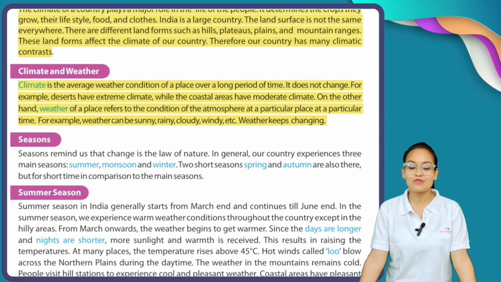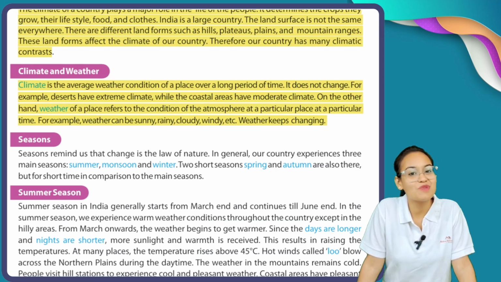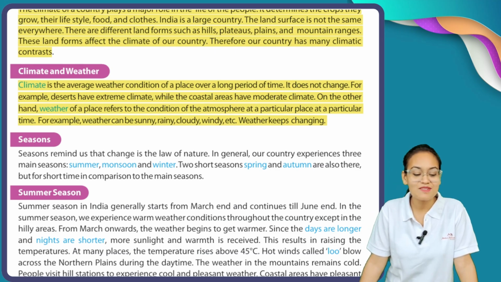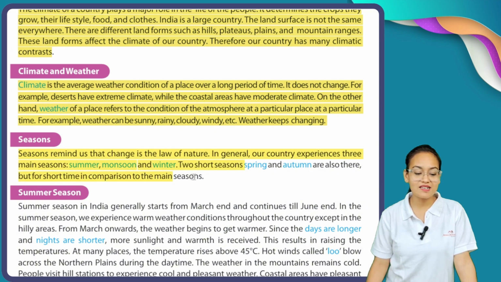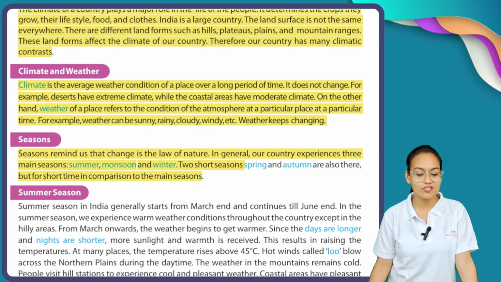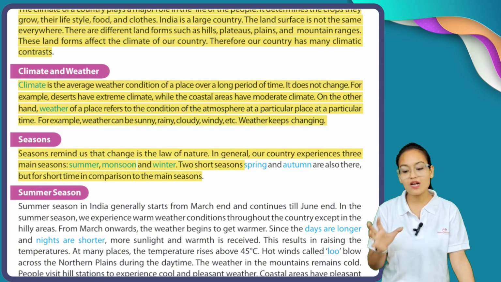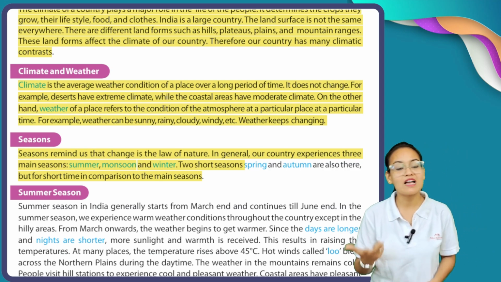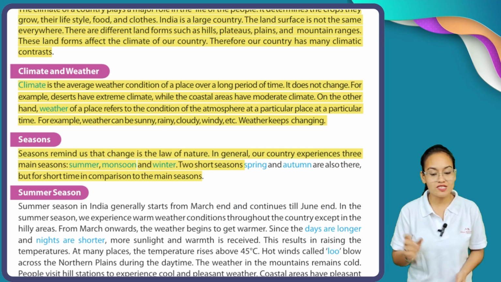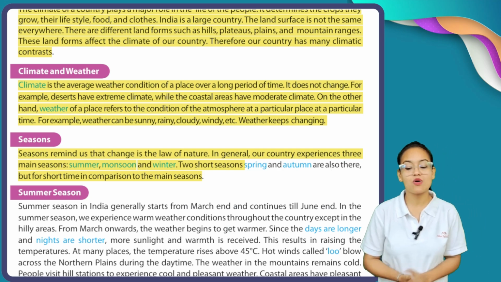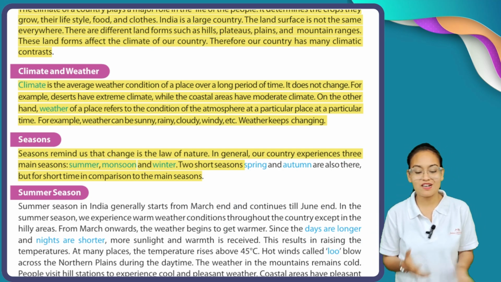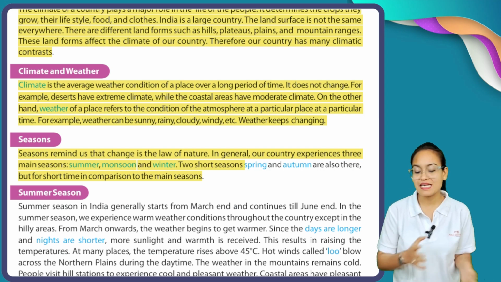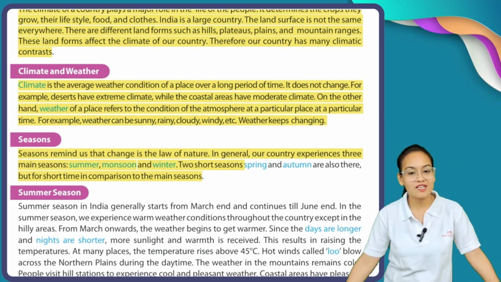Now we are going to see about seasons. What is the meaning of seasons? Seasons remind us that change is the law of nature. In general, our country experiences three main seasons: summer, monsoon, and winter. Two short seasons, spring and autumn, are also there, but for a short time in comparison to the main seasons.